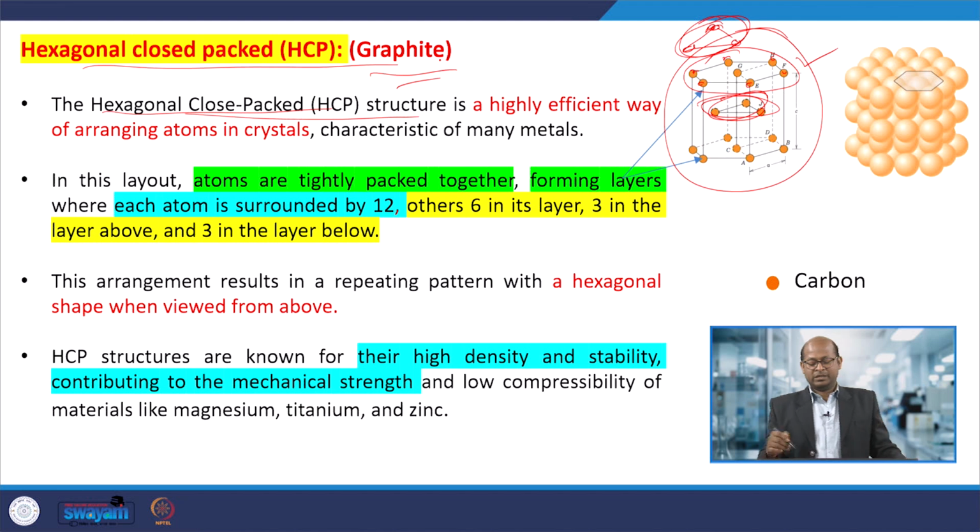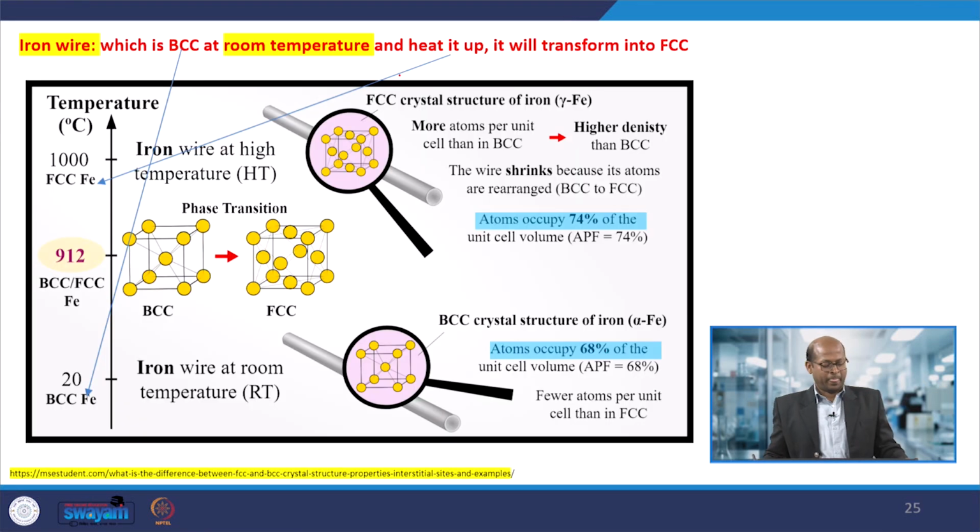This arrangement of atoms is called the hexagonal type of geometry. It may form when carbon is arranged and prepared as graphite. So, this type of structure may form. Okay. When we convert from one structure to another, there is some advantage or disadvantage depending upon the particular property. Suppose we have a BCC structure of iron. When iron is at low temperatures, it forms a BCC type of structure, and the atomic occupancy is 68% for BCC at low temperature.